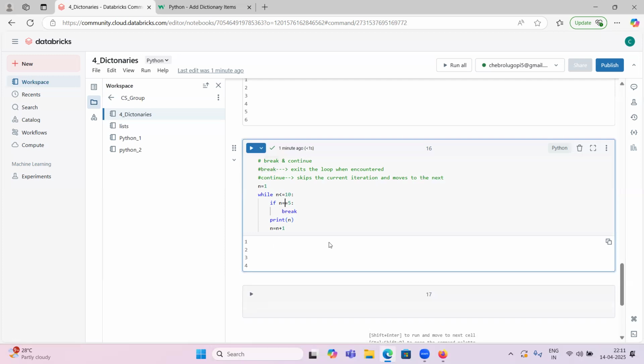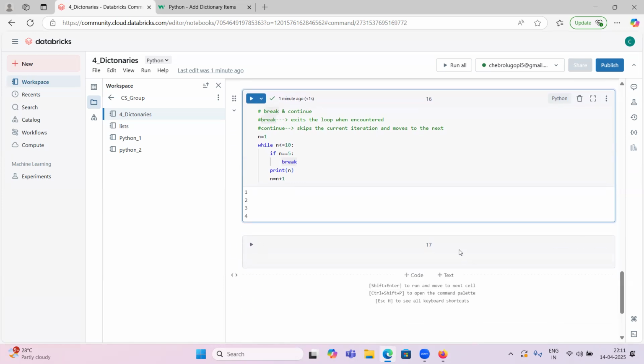So understood? Any doubts, guys? For break, whenever we give some condition and it is satisfied, it will exit from that loop. It stops iteration. The loop ends right there.